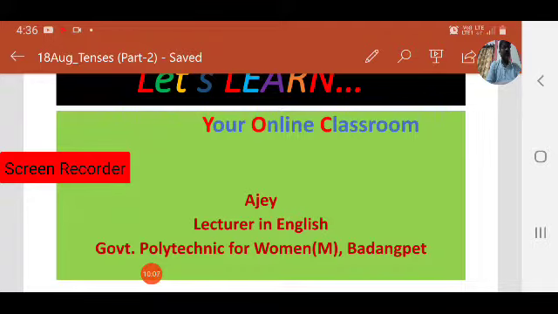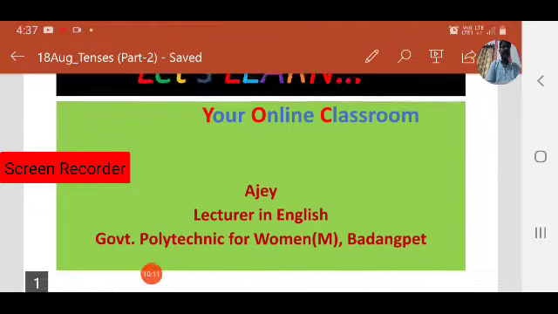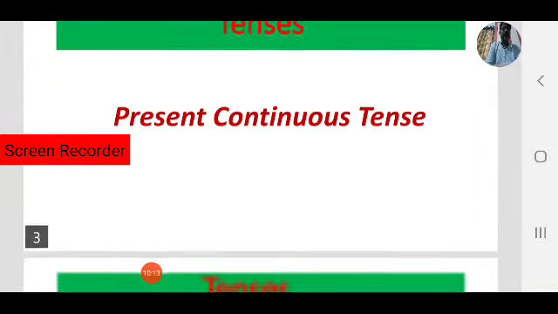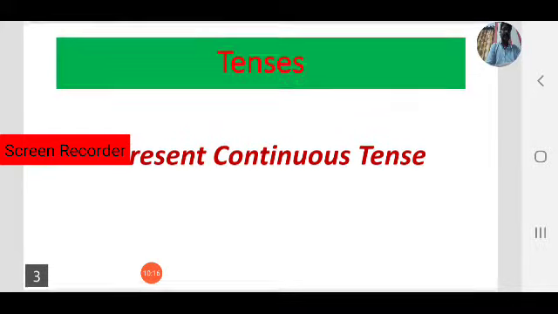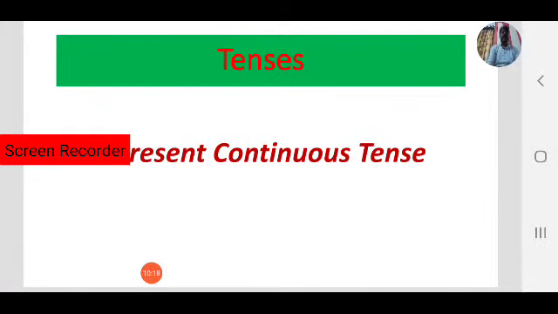So in today's class, let us focus on the tense, that is present continuous tense. What is present continuous tense? As you know, continuous is also one aspect of a tense.